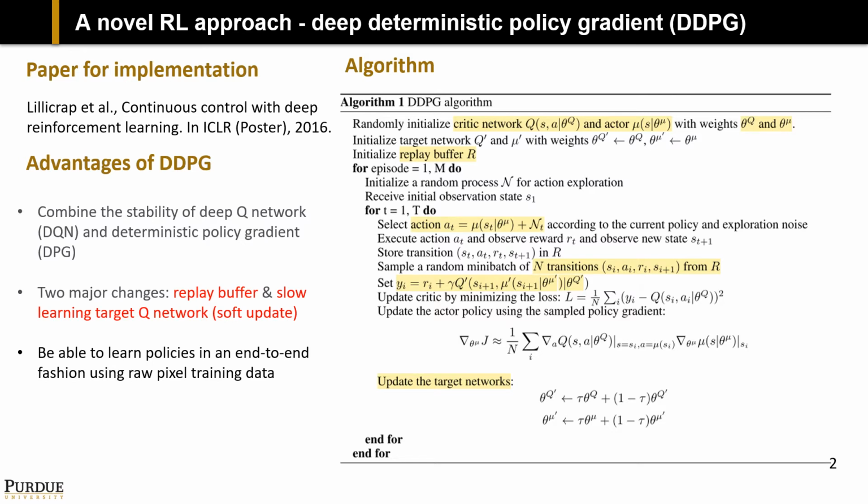DQN can stably learn value functions due to two innovations. First, the network is trained off-policy with samples from a replay buffer to minimize correlation between samples. Second, the network is trained with a target Q network to give consistent targets during temporal difference backups. Given the stability from DQN, plus the aid of the DPG approach, that's why DDPG can do continuous control well.